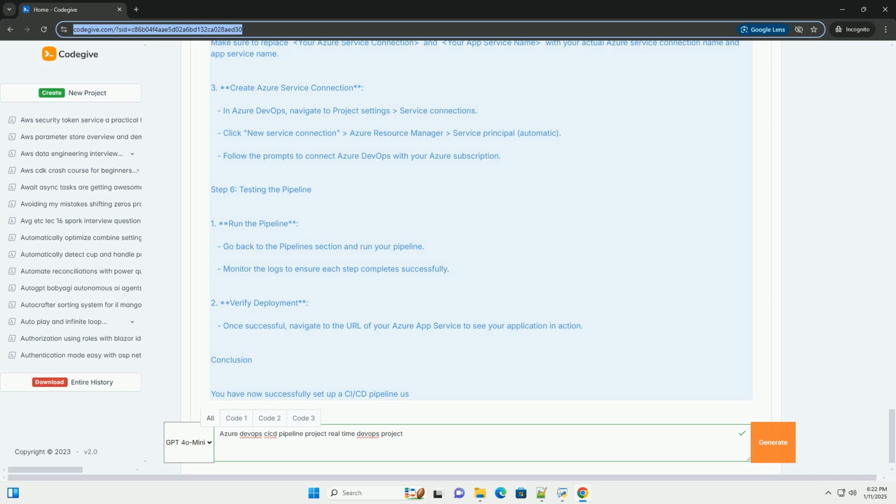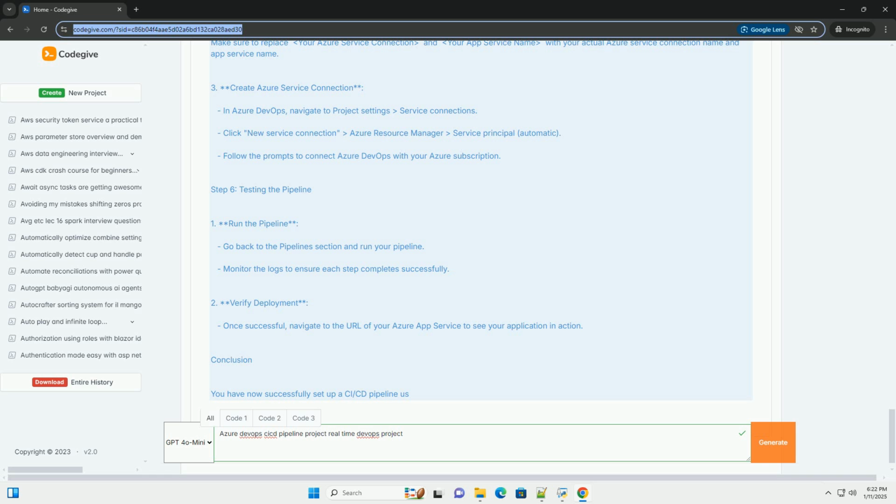Step 5. Deploying to Azure App Service. 1. Create an Azure App Service. Go to the Azure portal. Create a new App Service, web app, and note down the details. 2. Add Azure App Service deployment task. Modify your azure-pipelines.yml to include deployment to Azure. Make sure to replace your Azure Service Connection and your App Service name with your actual Azure Service Connection name and App Service name.